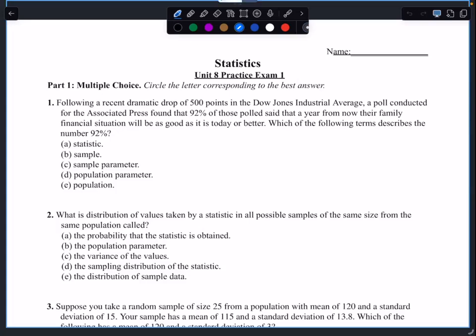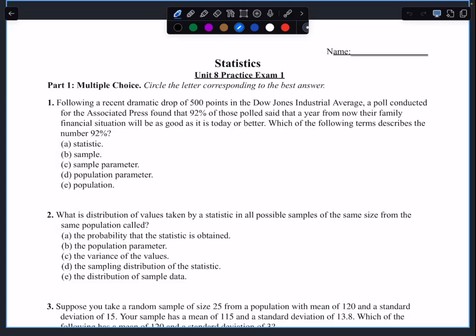All right, so the following recent dramatic drop of 500 points in the Dow Jones Industrial Average stock market, a poll conducted from the Associated Press found that 92% of those polled said that a year from now their family financial situations would be as good as it is today or better. There's a lot of psychology in terms of it. Which of the following describes the number 92?